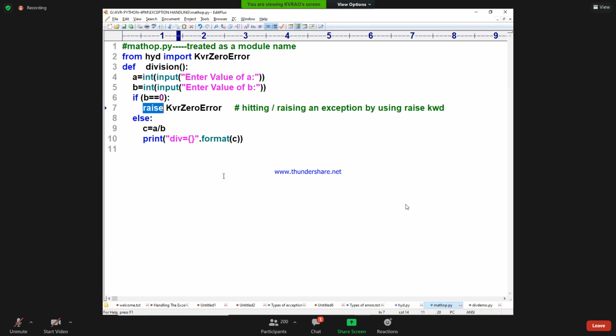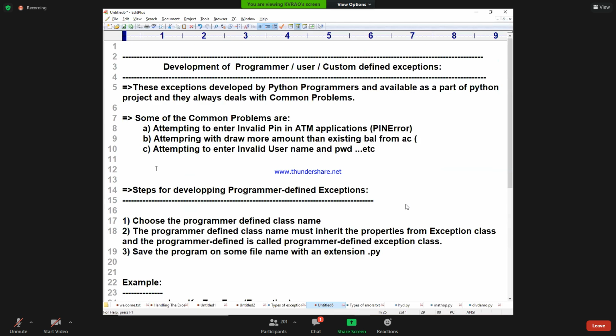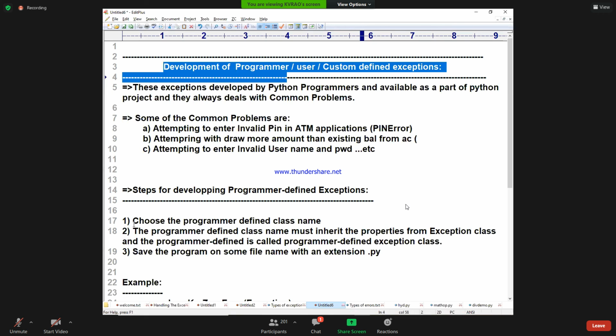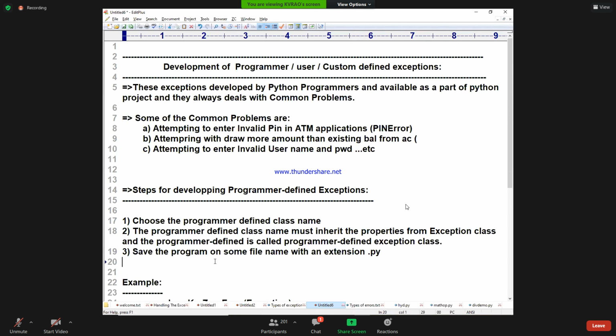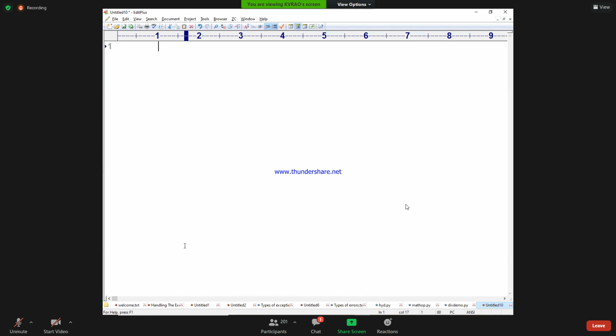Raise keyword we understood. Plus, we already understood how to develop these exceptions, the development of programmer defined exception. Steps also we understood. And then raise keyword also you understood. Now I am writing separately, raise keyword I am writing.